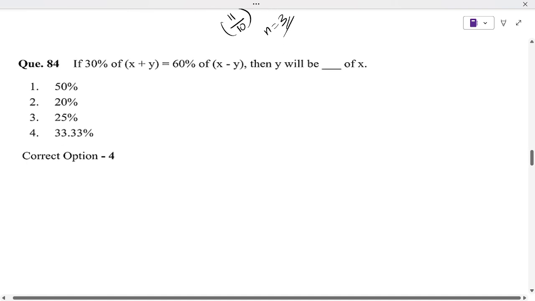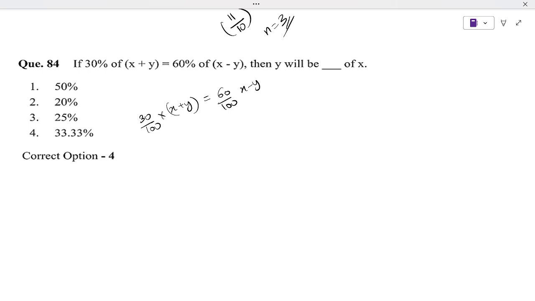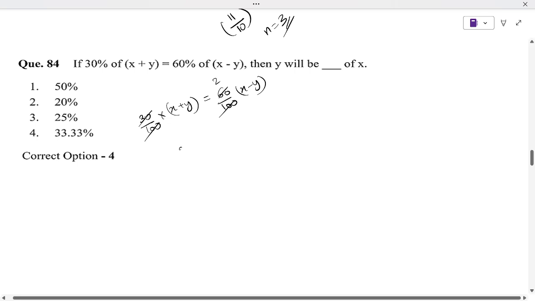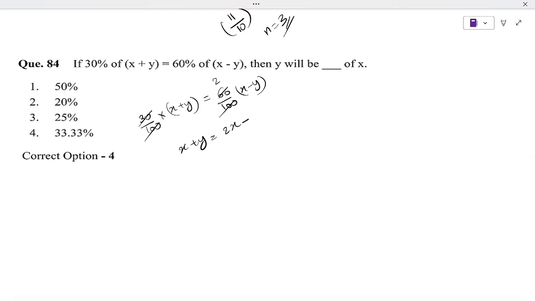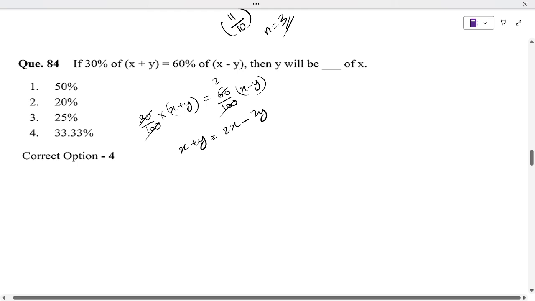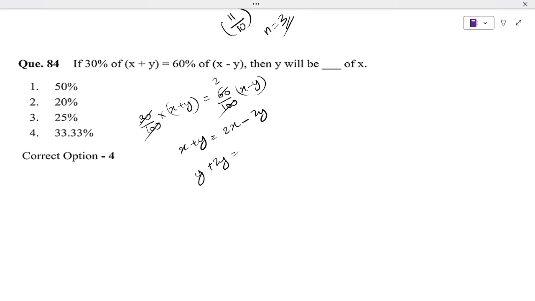Next is, if 30% of x plus y is equal to 60% of x minus y. 30% means 30 by 100 of, that is into x plus y, is equal to 60 by 100 of x minus y. So here 100 cancels, 3 times and 6 times, so x plus y is equal to 2 times the bracket, that is 2x minus 2y. So bringing y terms together, minus 2y becomes plus 2y on the other side. Then 2x minus x becomes x. Then this is nothing but 3y is equal to x.